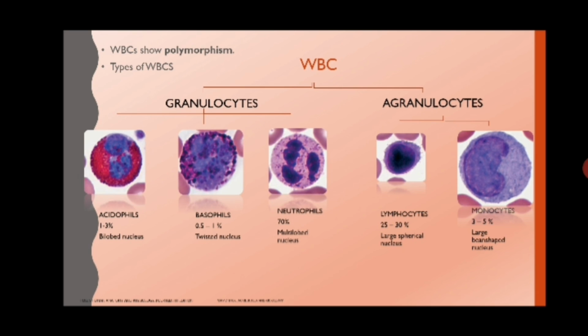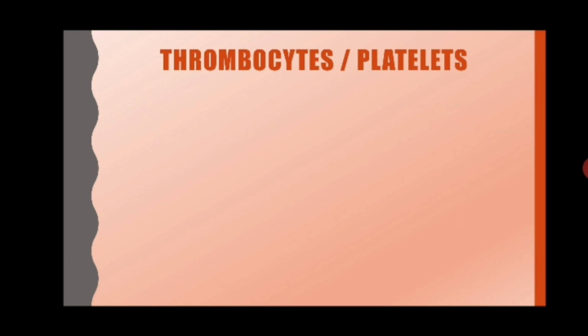And the third type of blood cell is thrombocytes or platelets. They are small fragments which are formed from large cells called megakaryocytes. They are produced in bone marrow. They are very small, oval in shape, and the number is around 2.5 to 4.5 lakh per millimeter cube of blood.